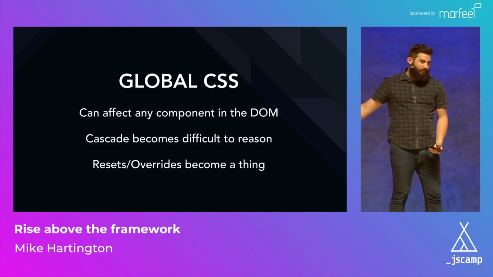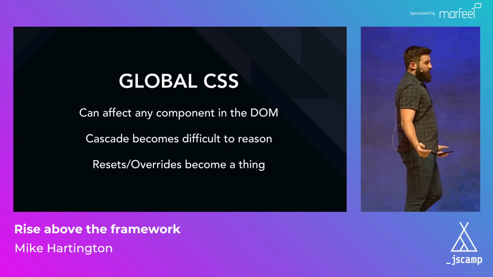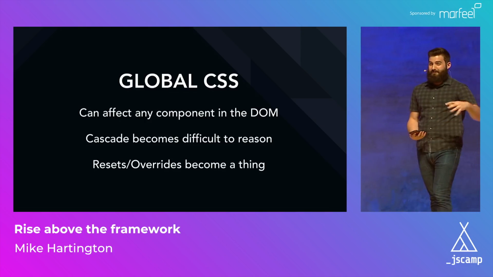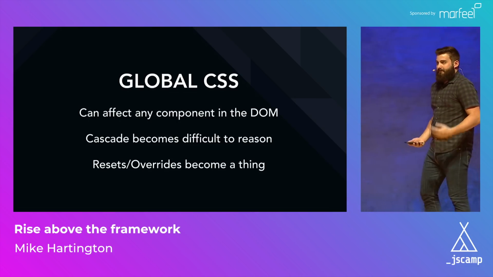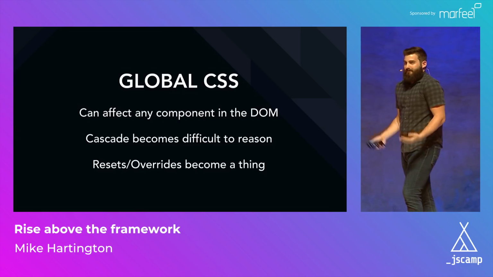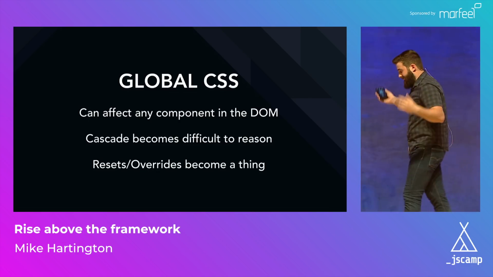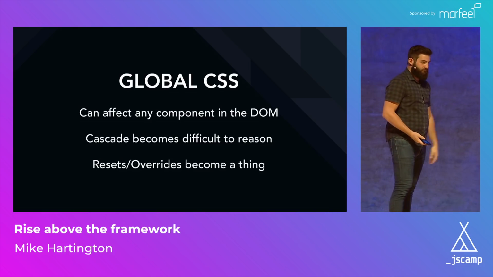With CSS, we are happy to take an entire library like Bootstrap, which has over 600 different classes, and just throw it in our page. And if it affects anything in our HTML, we're just like, OK, I have to deal with that, I guess. So whatever. So why should CSS be any different?